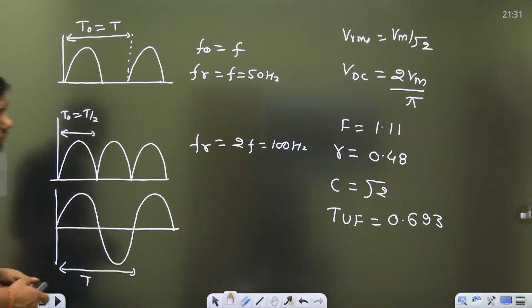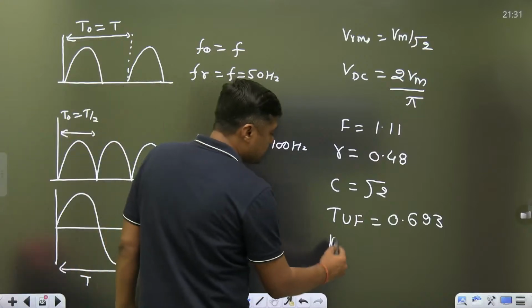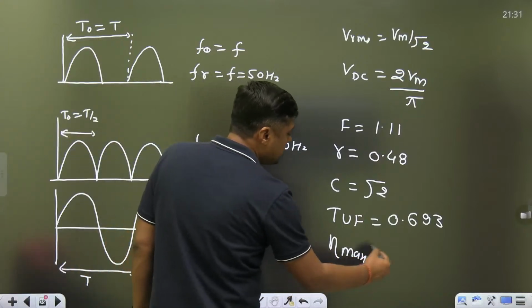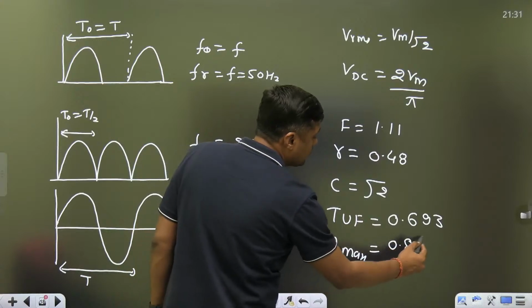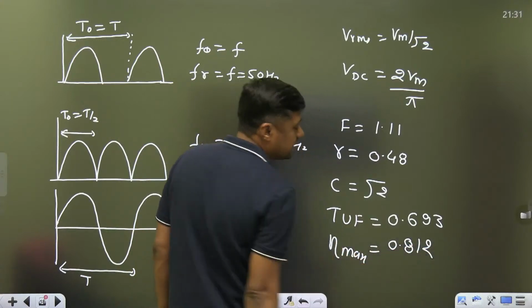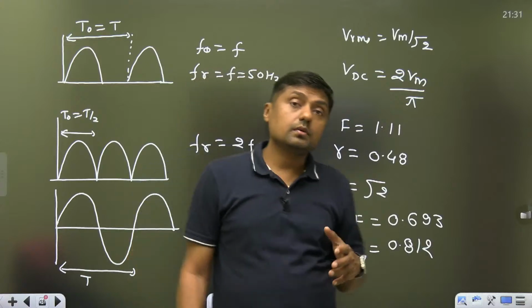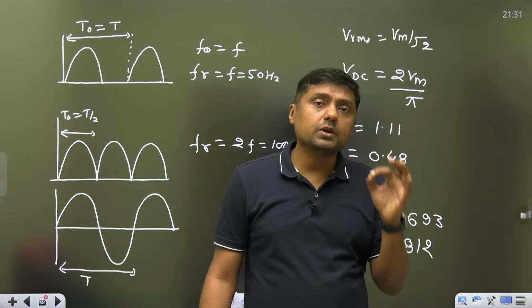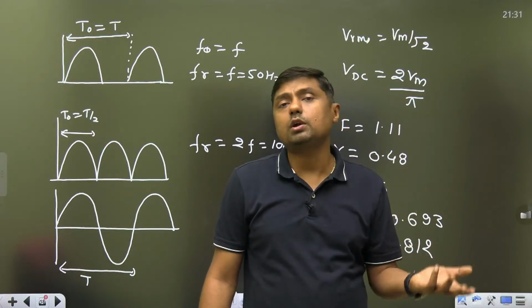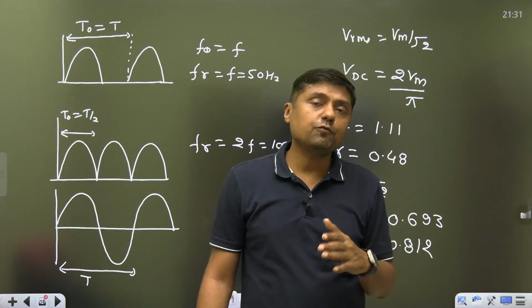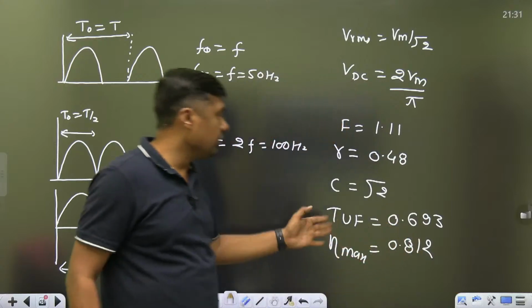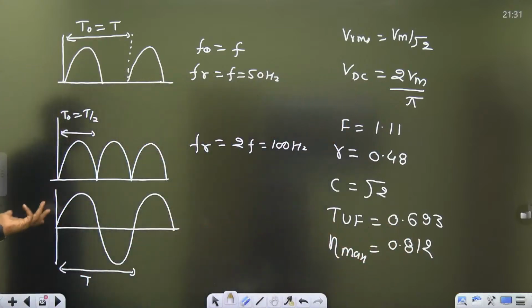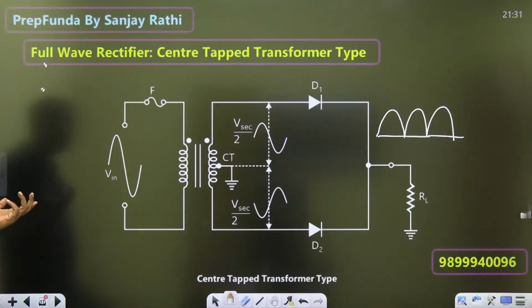And finally, what is the efficiency? Efficiency is 0.812 or 81.2%. Means as compared to half wave, just double. 81.2% of AC is converted into what? DC. Or in case of half wave, only 40.6%. That has doubled. So these are the important parameters for full wave rectifier center tapped.